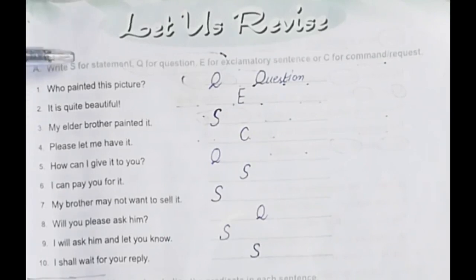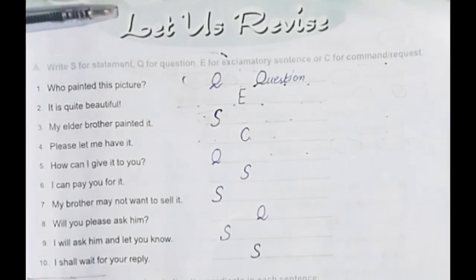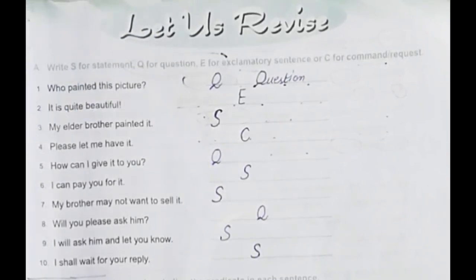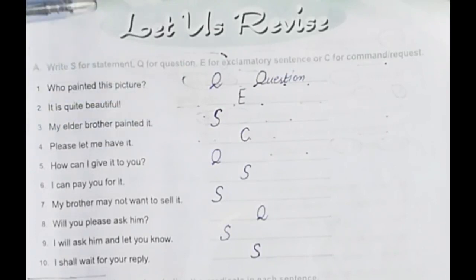Well, dear students, now we have a healthy knowledge about the forms of the sentences, that are statement, question, exclamatory and command. So here we have sentences and we are to put Q for questions, E for exclamation, S for statement and C for command. So the first sentence that we have here is, who painted this picture? So the form of the sentence is question, so we have put Q here. Then it is quite beautiful, and you can see here the exclamation mark. So the sentence is exclamatory. We have put the word exclamatory here and we have written the sign of exclamation, that is E.